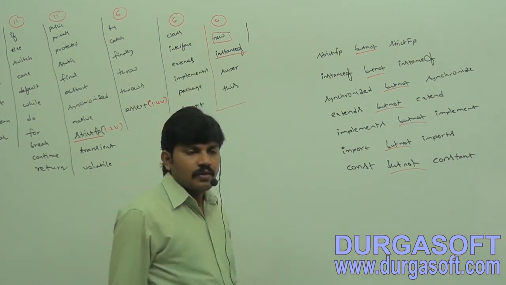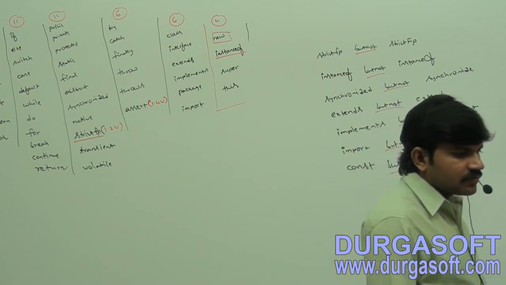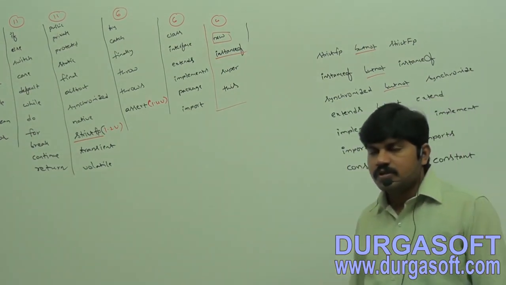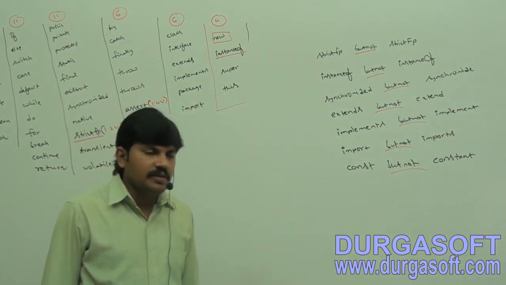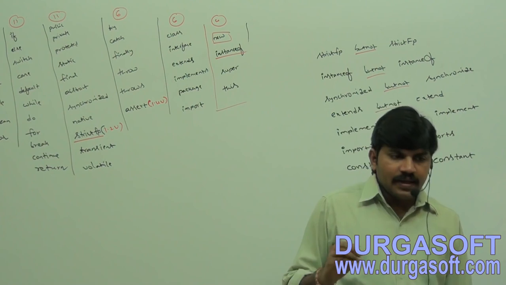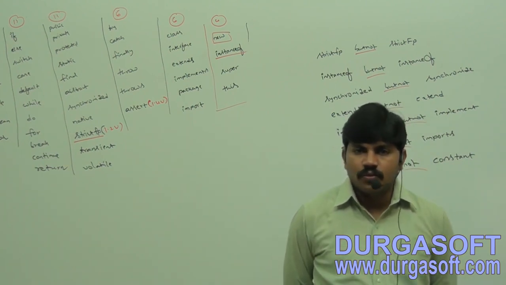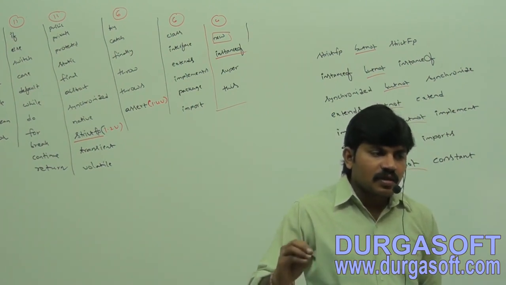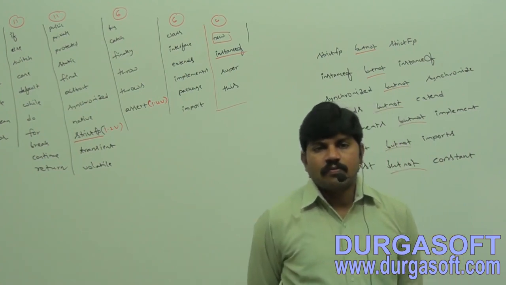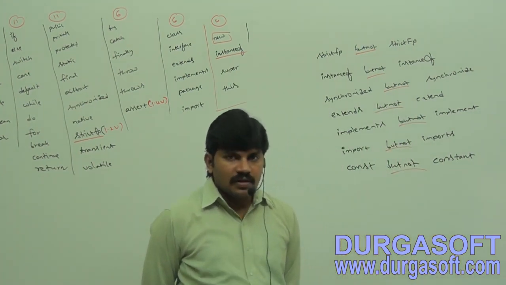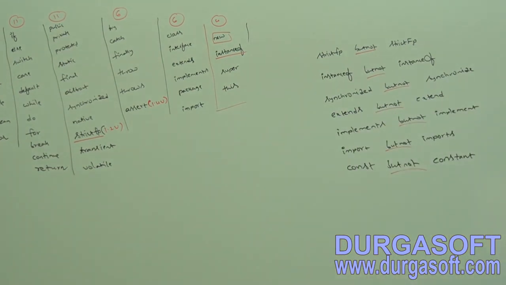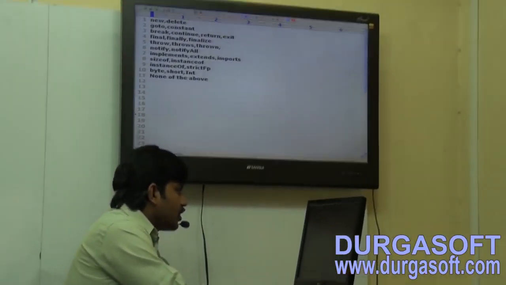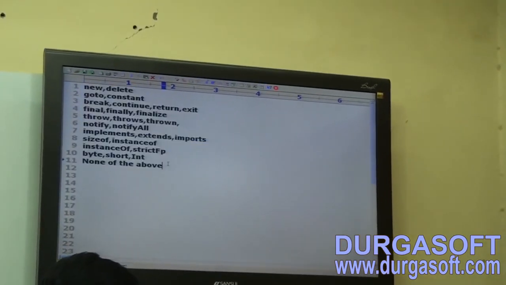Take a bit: which of the following lists contains only Java reserved words? Can I spell out which list contains only Java reserved words?